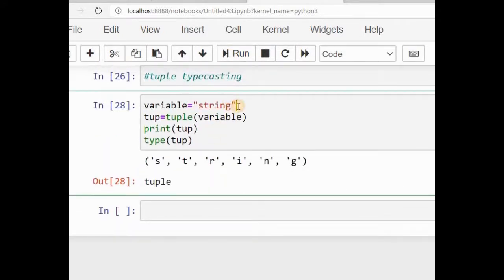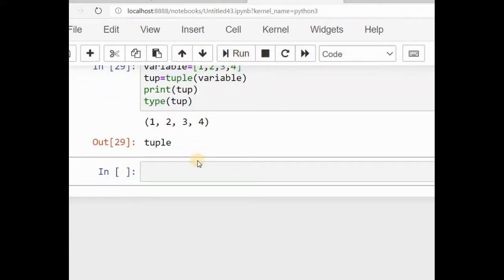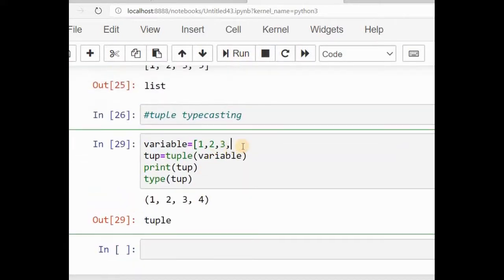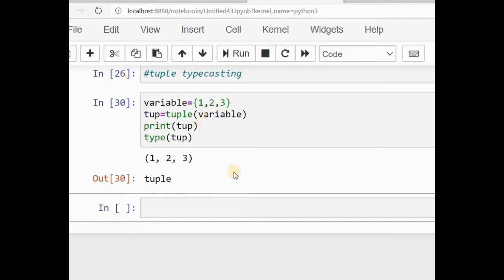Suppose I'm going to specify the variable as list. Now it will be in the form of tuple, and similarly it is implemented for set also. See, it is changing to the tuple with the help of the tuple function.